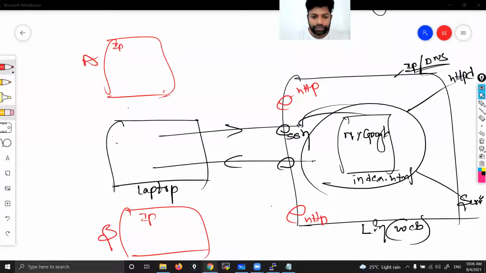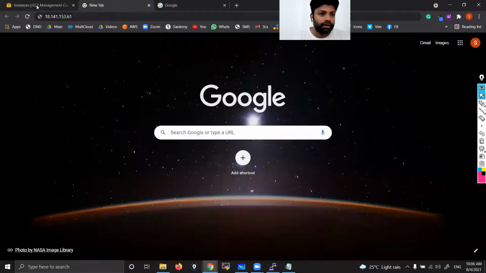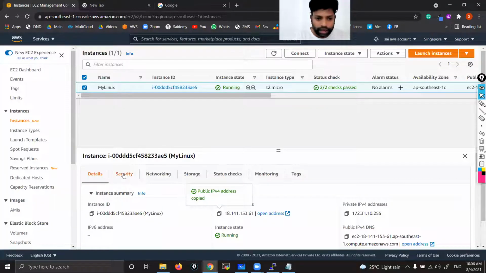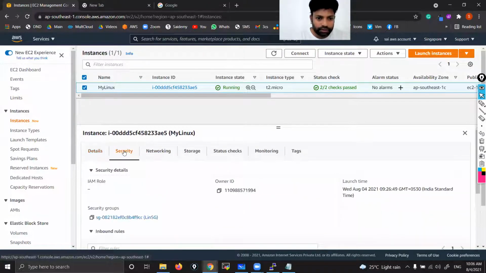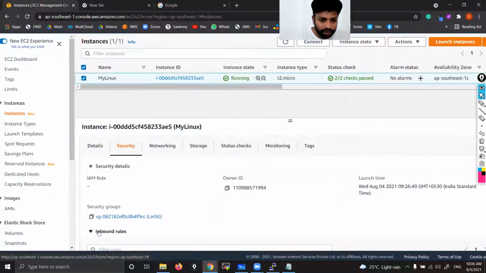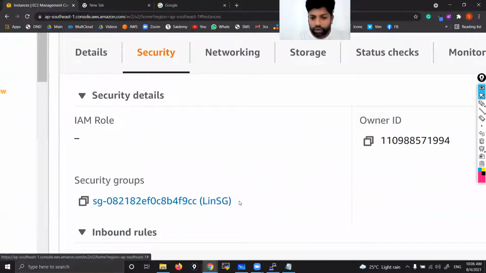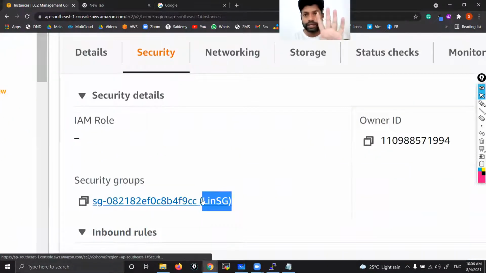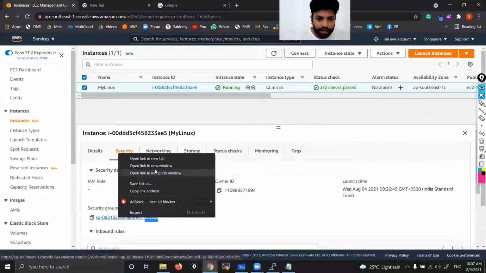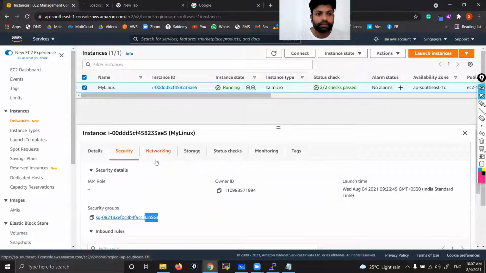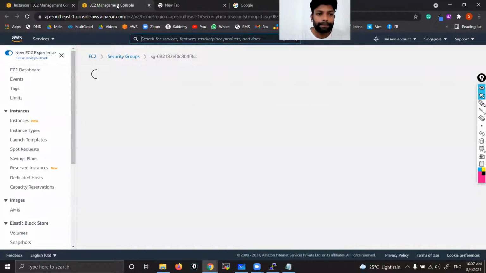How to open? Simple, guys. This is your instance. If you see here, go to Security. If you scroll down, you can see the security group. You remember we gave the name Linux security group, in which only SSH is open. Now right click on this one and open in a new tab. I have opened it in a new tab.